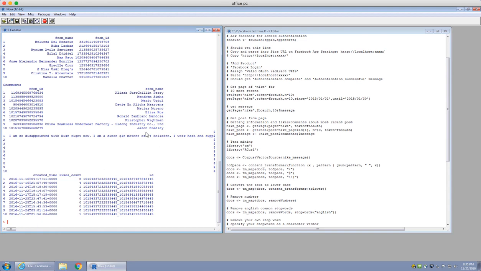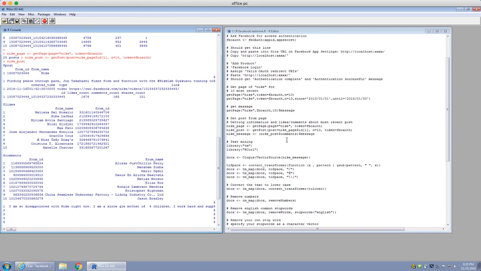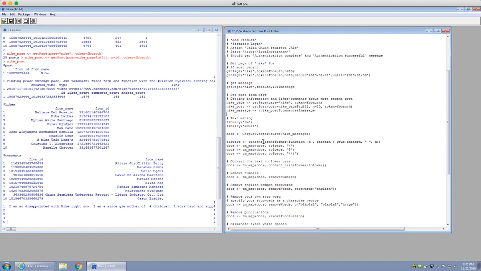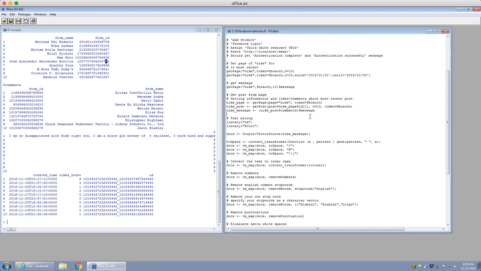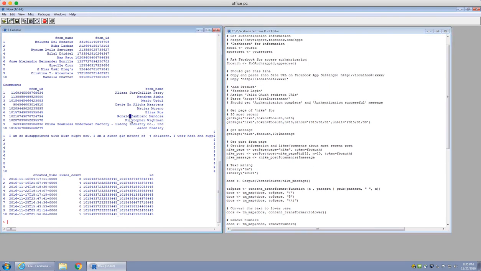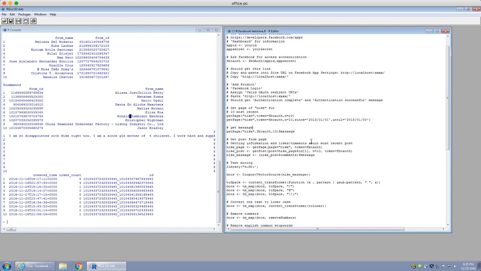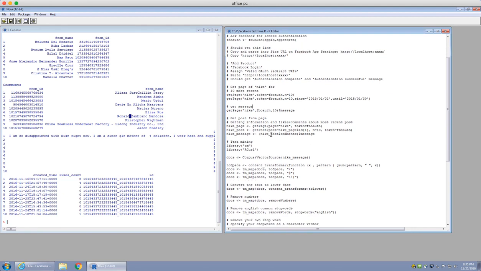It seems that these are the people who made some comments and so on. I just want to get the comments, because I'm going to do some text mining on the comments. I'm not really interested in the names or the IDs, or for now, the like counts, the comment counts, or the share counts. So I'm just going to get the text of what people are saying here, and in order to do that, I need to go to Nike post, pass in the parameter comments, and then get the parameter message from those comments.